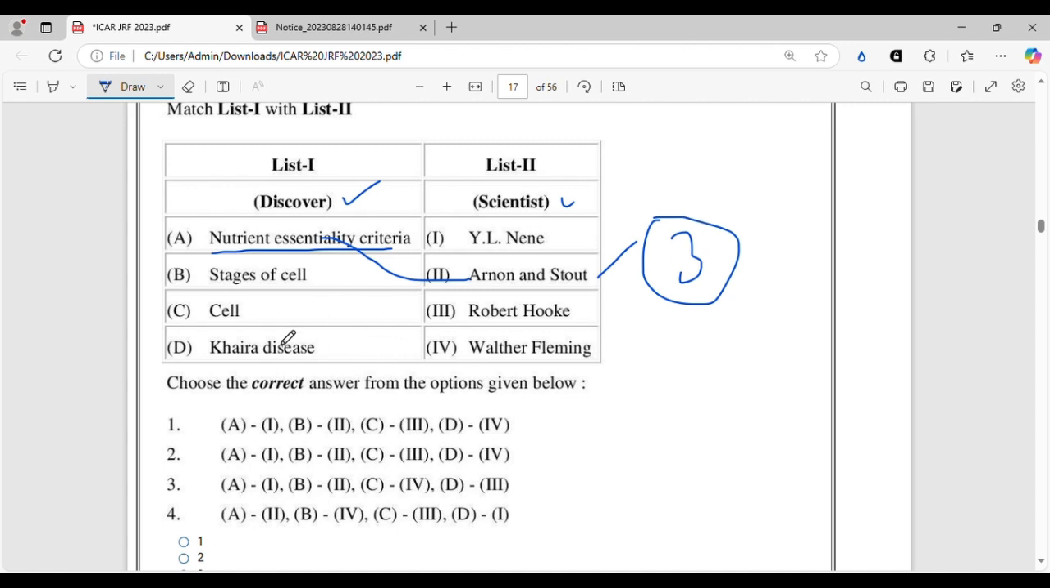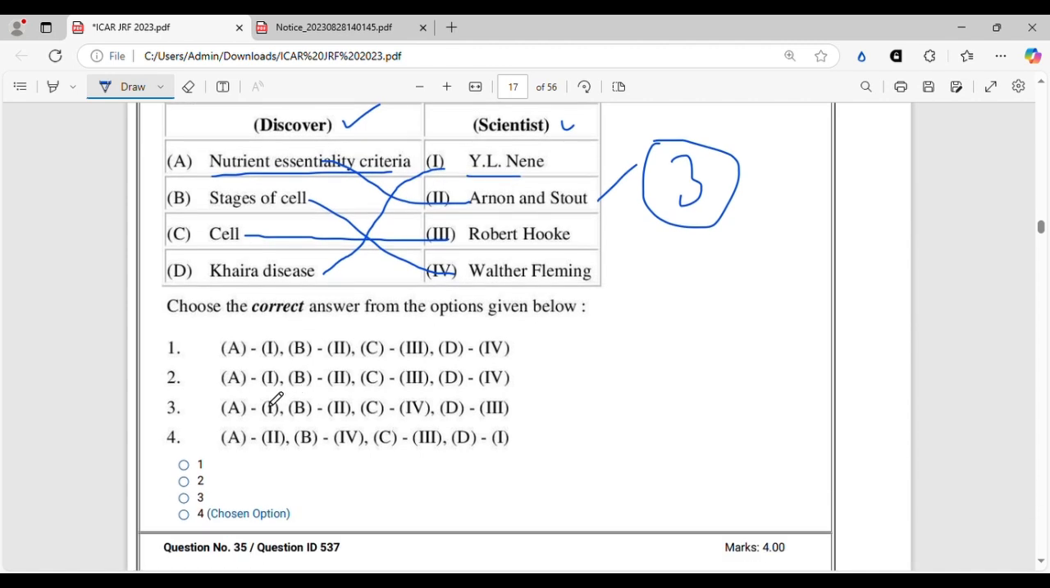Then cell was discovered by Robert Hooke. We know this. Then stages of cell will be Walther Fleming. And finally, Khaira disease was reported in India for the first time by Y.L. Nene, right? So it will be A2. There is only one option with A2, so this is a very easy one. A2, B4, C3, and then D1.